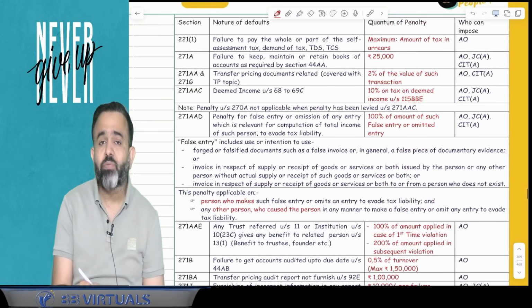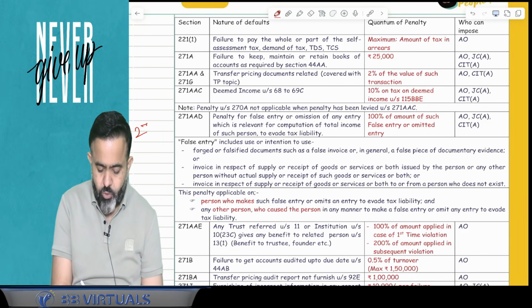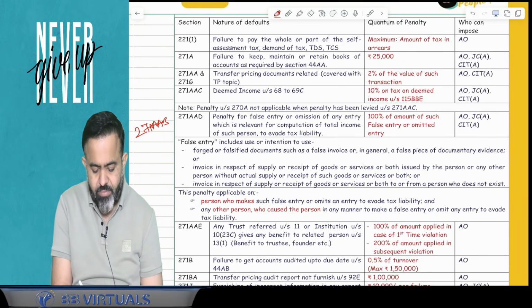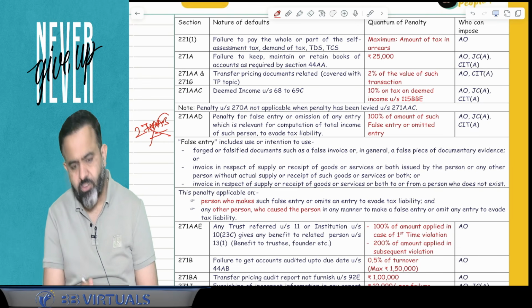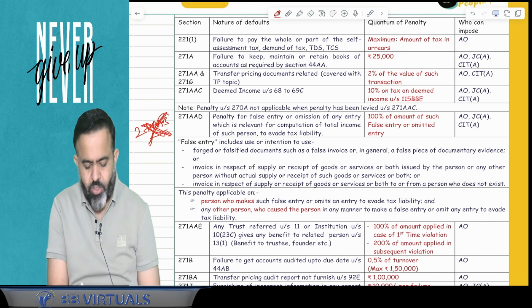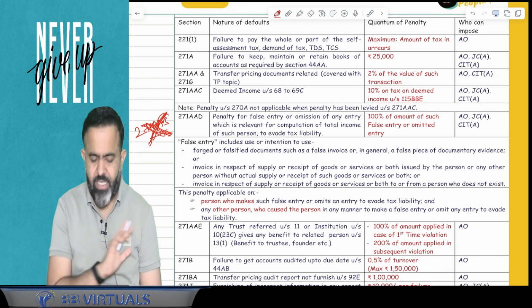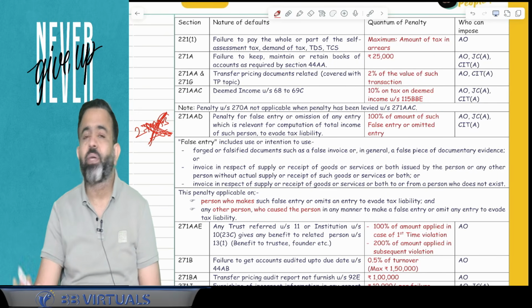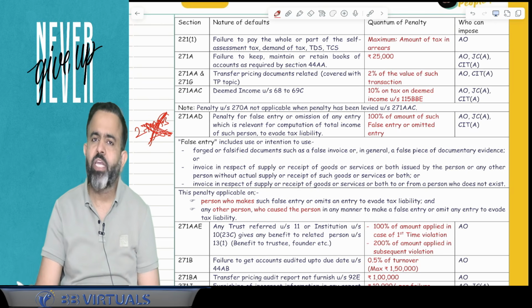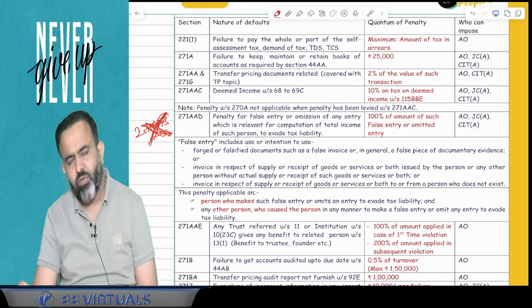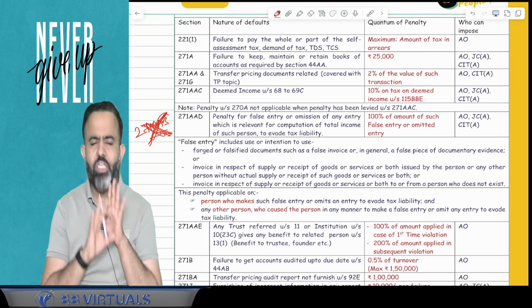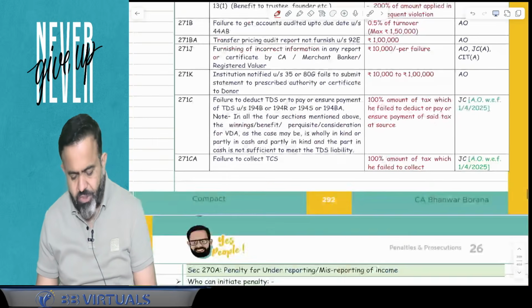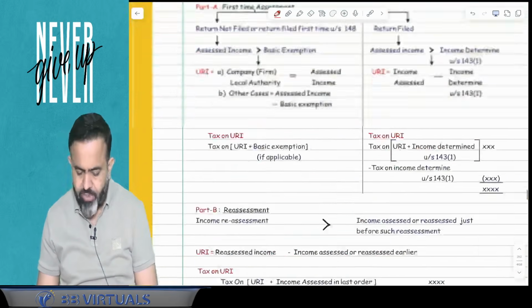you know that there was an earlier penalty, 271AAB. Now that penalty has been removed. That is not relevant for your examination. So if you have written that penalty there, it has been removed. One more point guys, the equalization levy topic has been removed. Earlier the equalization levy was applicable, but now it is not applicable. So the equalization levy topic has been removed. Done. Okay.